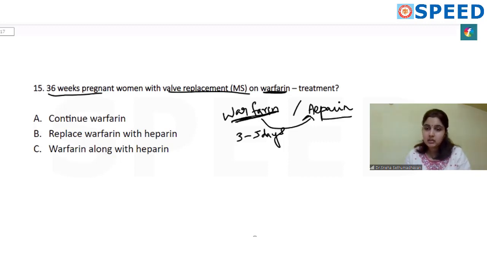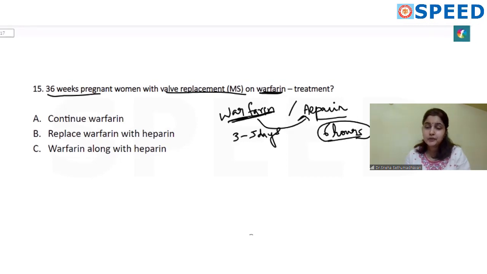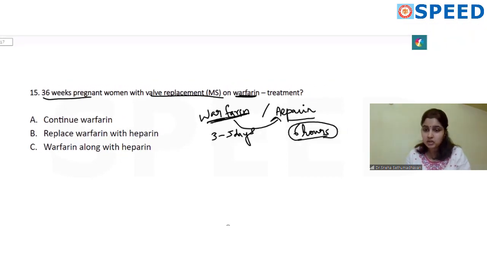With heparin, when you stop heparin, it will have action only for the next 6 hours. So it is easy to plan your delivery and the patient will be off anticoagulant only for 6 hours. So the risk of thromboembolism when the patient is not on anticoagulant is also less with heparin.